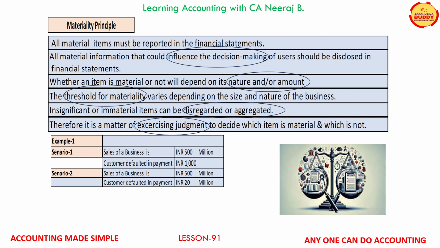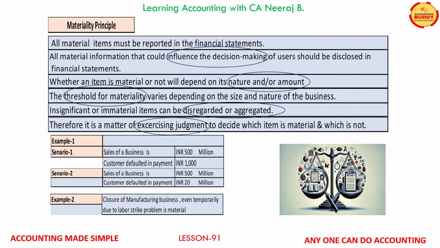In scenario number 2, if the customer default in payment is amounting to INR 20 million, now in this scenario it is a significant matter and needs to be disclosed in the financial statements as it is going to have a severe impact on the financial position of the business. In example 2, where the manufacturing of a business was stopped even temporarily due to labor strike, is a material event and this definitely needs a disclosure.